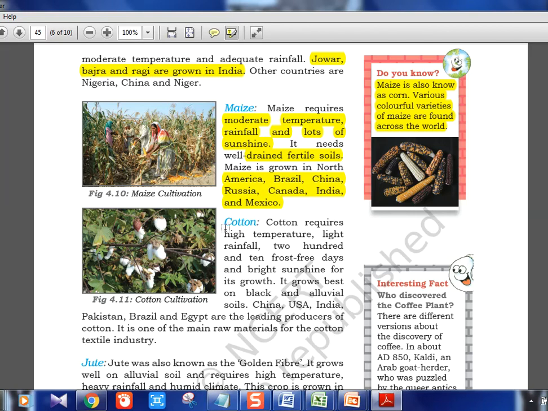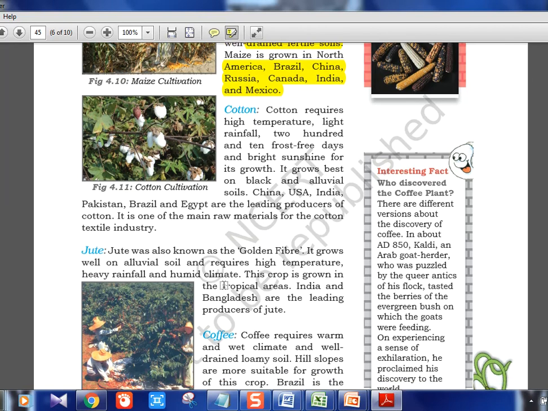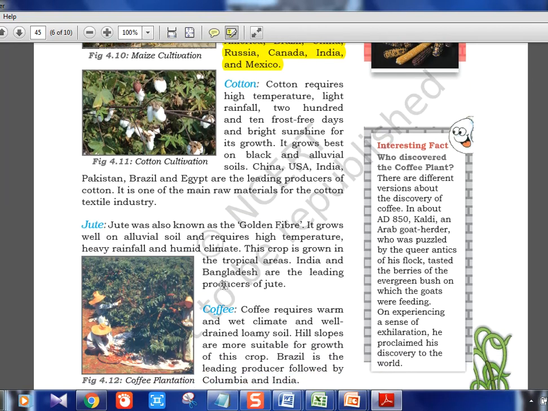So this is a picture of maize cultivation and cotton cultivation. Cotton, BT cotton is in the news. That is the only genetically modified crop which is sanctioned in India. BT brinjal and GM mustard are there in the news because they are food crops and a lot of activists are against that. So that is why it is still not sanctioned. But GEAC, Genetic Engineering Appraisal Committee, has already given the approval, but it has still not come into actual existence.